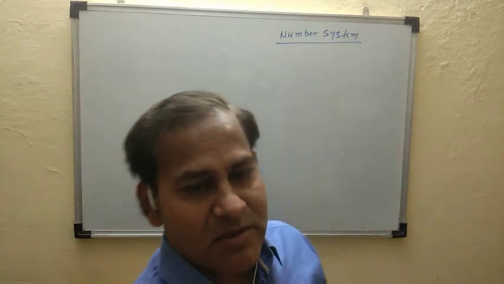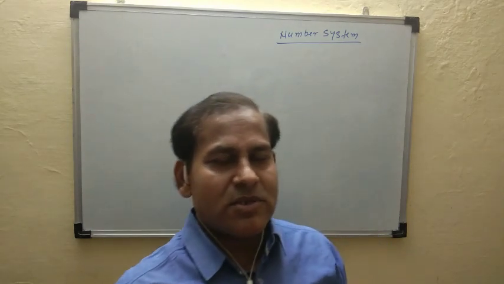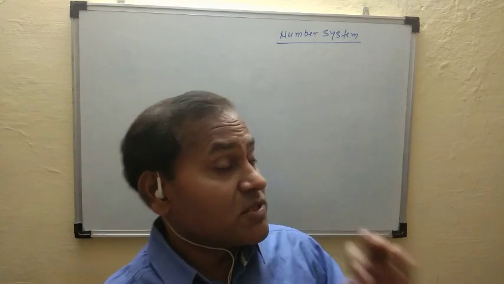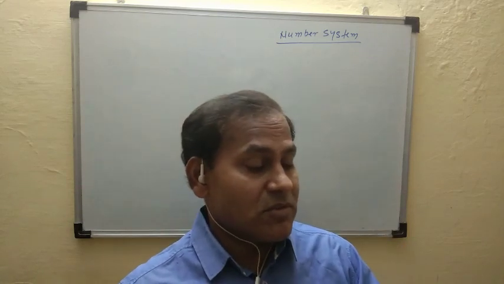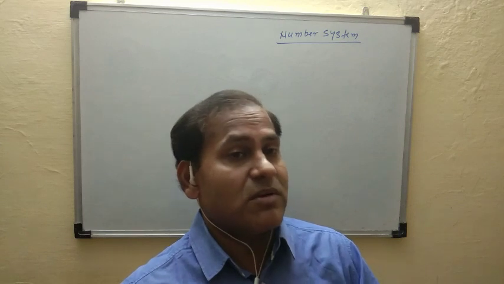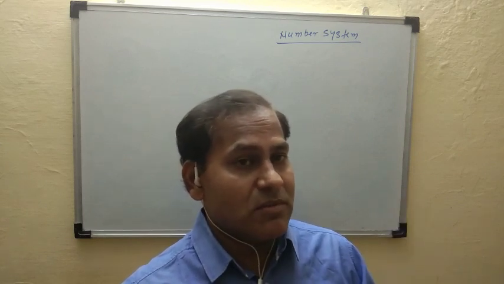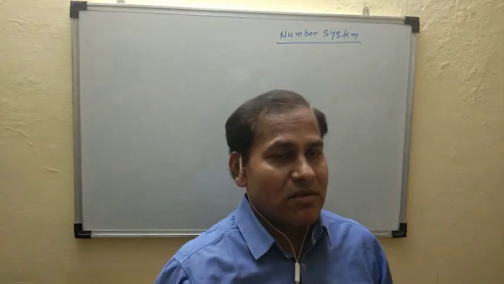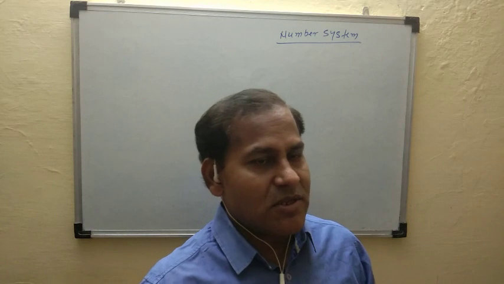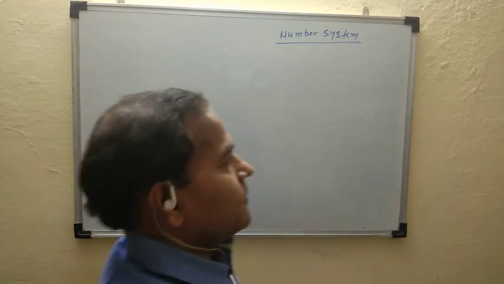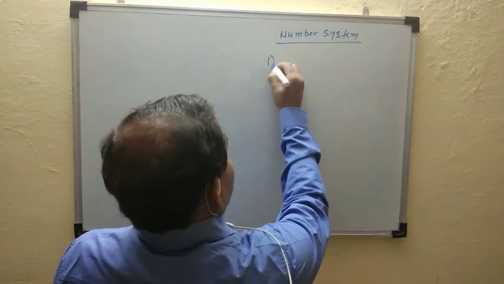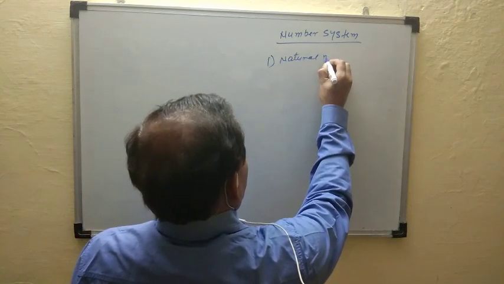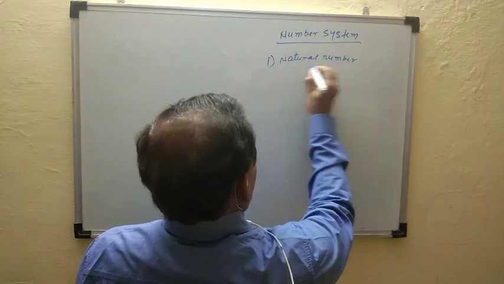In earlier classes you already studied the number system. In the number system, you first read natural numbers, whole numbers, integers, rational, and irrational numbers. You already learned these in previous classes, so I will repeat them again. First, natural numbers.